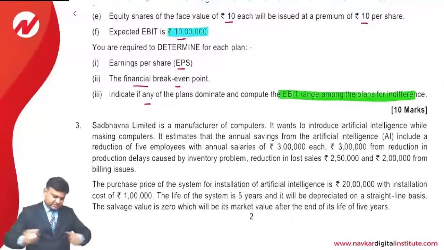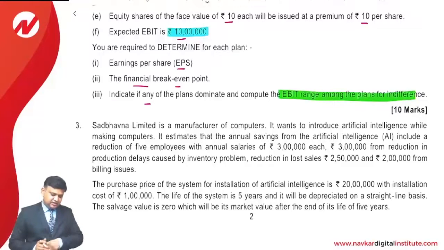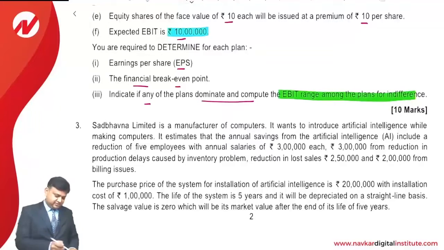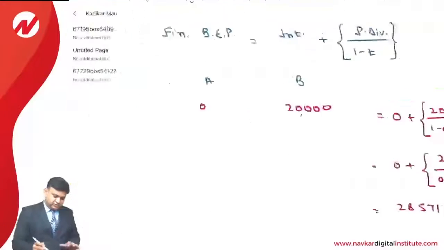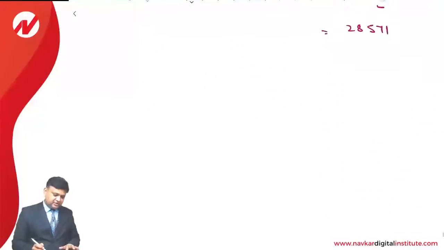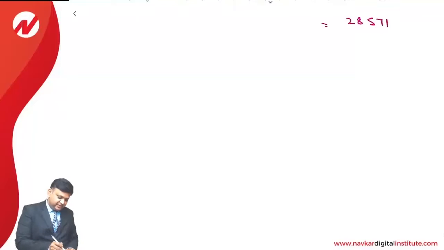Next, the question says indicate if any of the plans dominate and compute the EBIT range among the plans for indifference. So in the third part of the question, we are required to calculate the financial indifference point. So let us make this calculation.